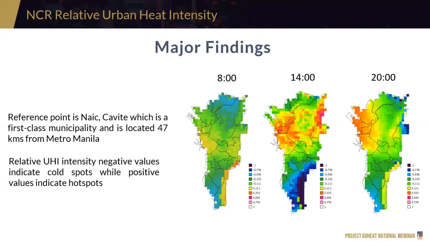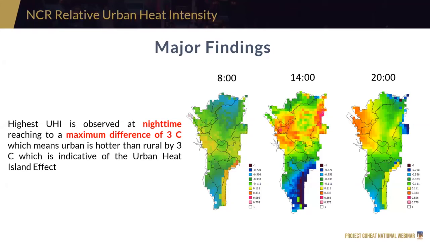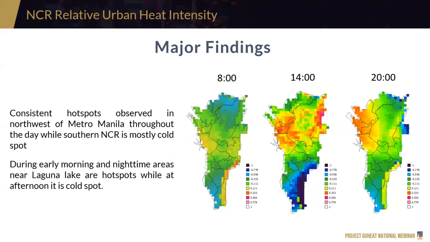So again, negative is cold spot and positive values are hot spots. Now, the maximum UHI is recorded at nighttime, which means na mas mataas ng 3 degrees yung temperature ng NCR compared doon sa Cavite at night. This is indicative of the urban heat island effect. As you can see, consistent hotspots are observed northwest of Metro Manila, and as it evolves through time, nagsistay the same pa rin siya.